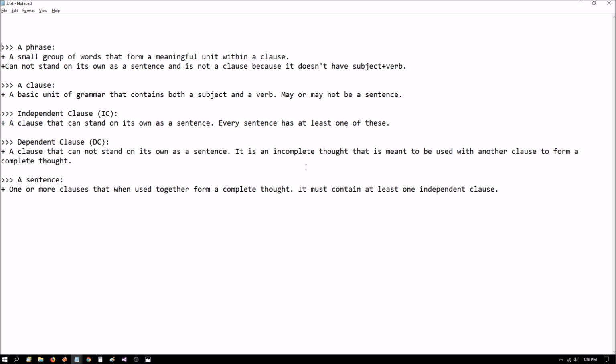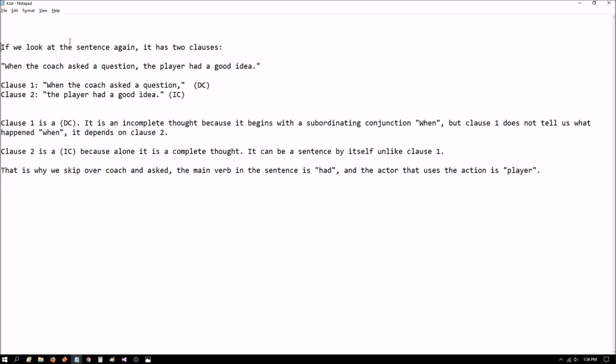So remember that. Now let's go back and take another look at that sentence now that we have some definitions behind us. When the coach asked the question, the player had a good idea. Well, if you look at the first clause, it says, when the coach asked the question, comma. So that's obviously a clause, but does it stand on its own? No, it doesn't.